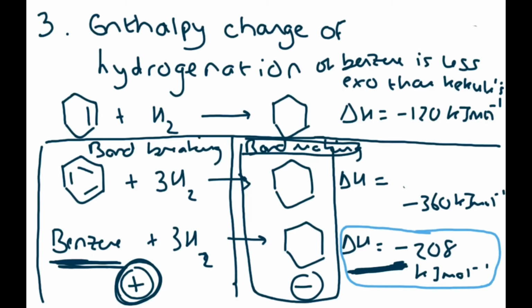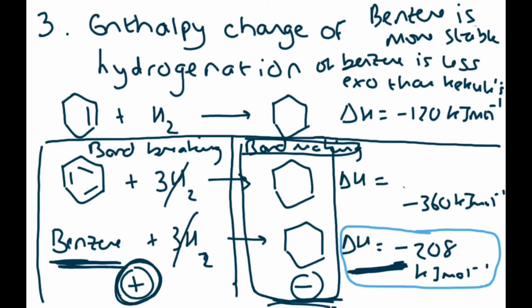So that's something else you need. Enthalpy change of hydrogenation of benzene is less exothermic because benzene is more stable. The bonds are stronger. It's more stable. It's harder. More energy is needed to break the bonds, because this number on the right is the same for both. So it must be the number on the left. This must be more positive for benzene. Okay. Anyway, you don't need to explain it. You just need to say the enthalpy change of hydrogenation of benzene is less exothermic than Kekulé's model because benzene is more stable than Kekulé's model.